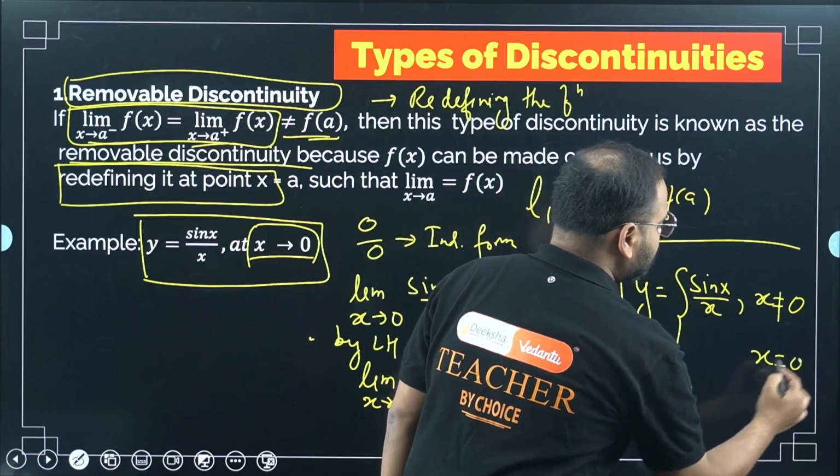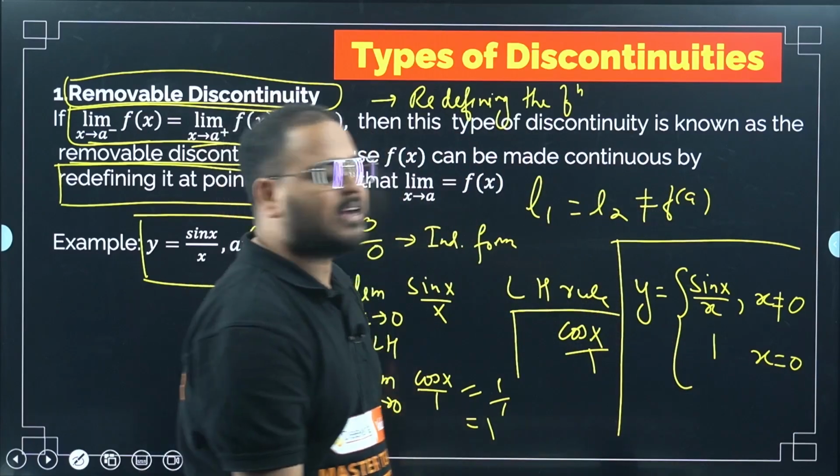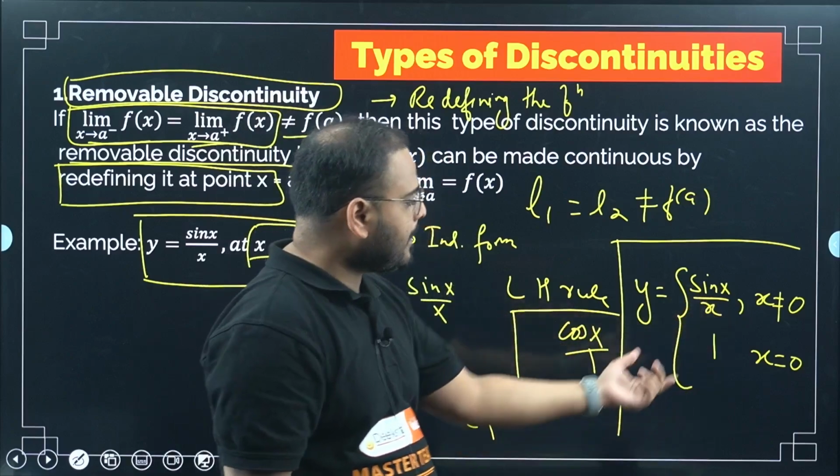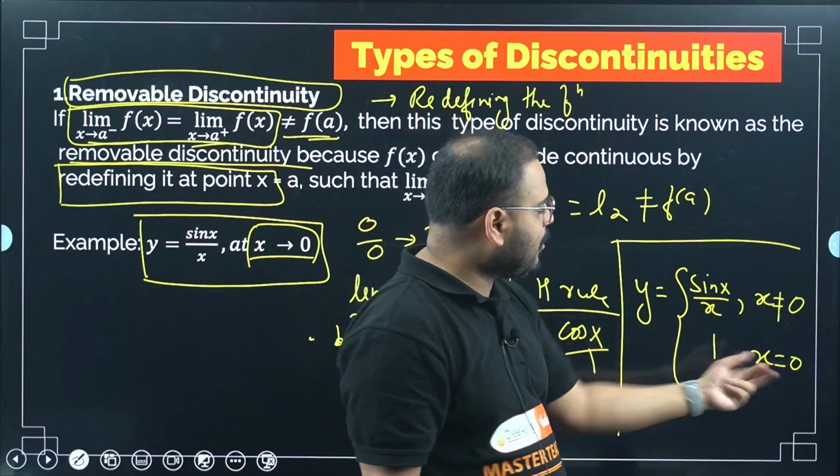What about x equal to 0? Simply write it as 1. So if I define it like this, please check here. X equal to 0, value is 1.